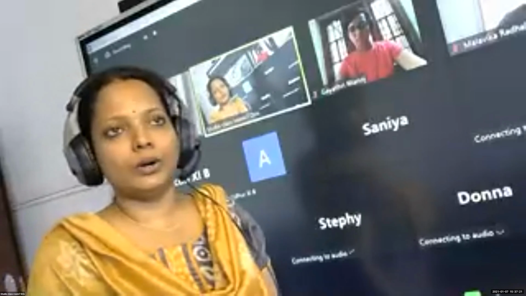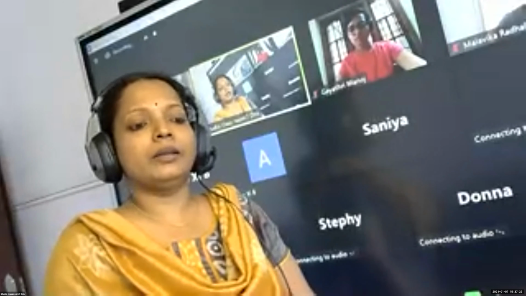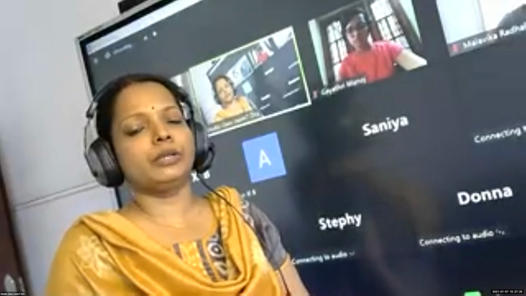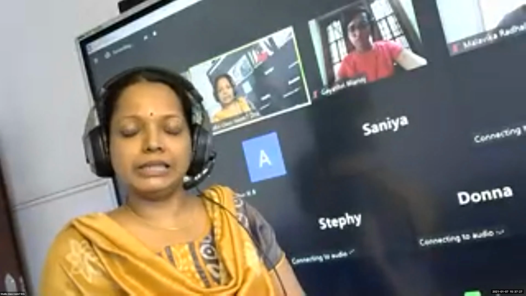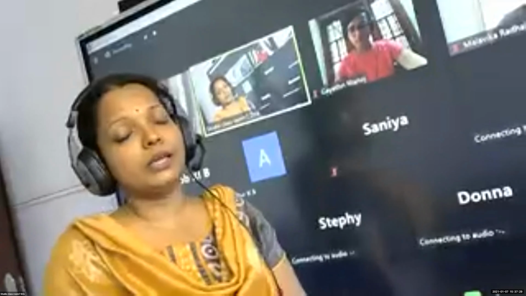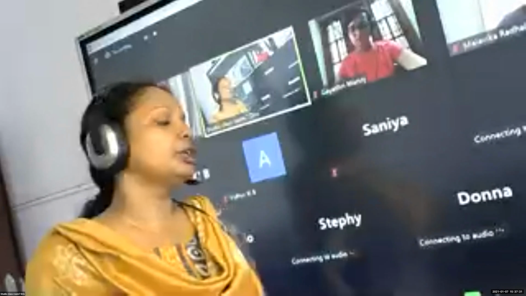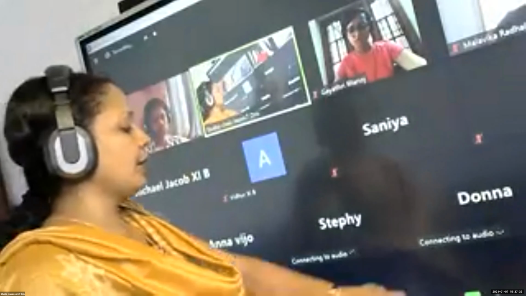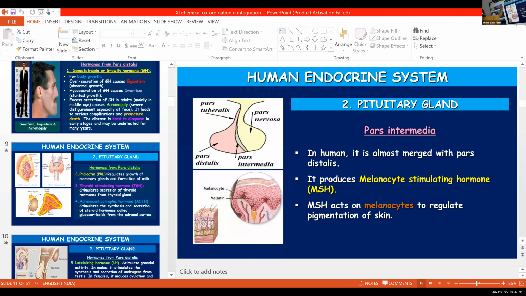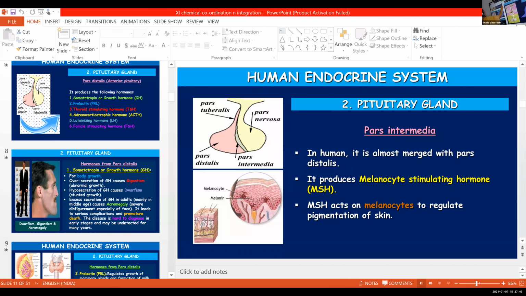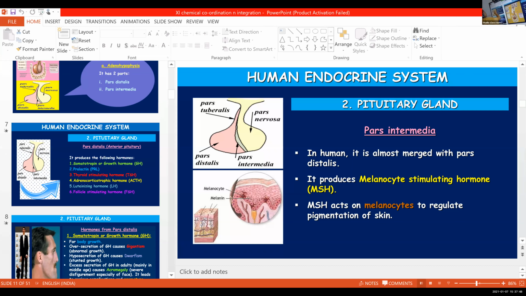We started with the chapter Chemical Control and Coordination in the previous period, and we were discussing different endocrine glands. We completed hypothalamus and started with pituitary. So let us continue with the pituitary gland. We'll quickly summarize what we learned about the pituitary gland.